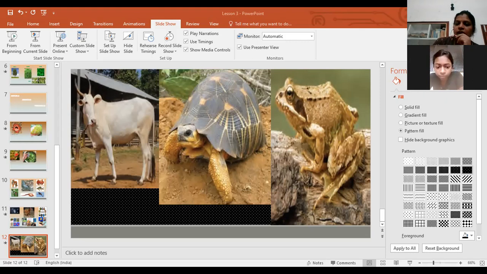Okay, ma'am. Now we'll do the recap. We'll try to recall all the things we have learned today. Tell me how we classify the plants. We classify the plants based on types of leaves.